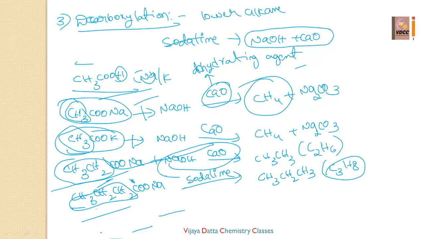So even, odd, lower alkanes, everything can be prepared from the decarboxylation reactions. These are some of the reactions of decarboxylation, using carboxylic acid salts. So these are some of the named reactions, and still methods of preparation are there. We can see some more methods of preparation in the next video.